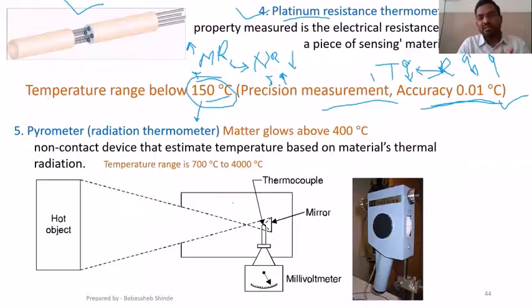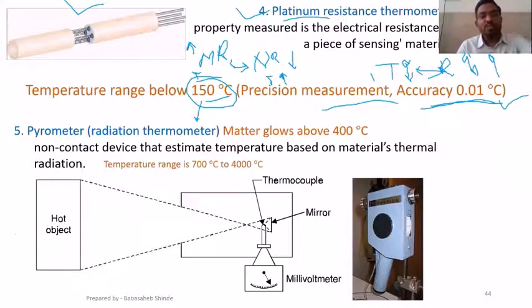And the last device is radiation pyrometer. Radiation pyrometer, in the sense whenever you heat certain material, it emits radiations. It emits visible radiations, and those emitted radiations will be proportional to temperature of that material. If you keep on heating material, the amount of radiations emitted will keep on increasing. At low temperature, there will be less radiations. At more temperature, there will be more radiations. Those radiations will be used for the temperature measurement.